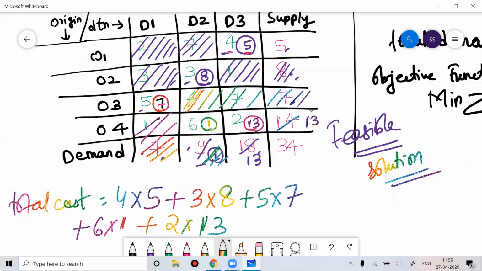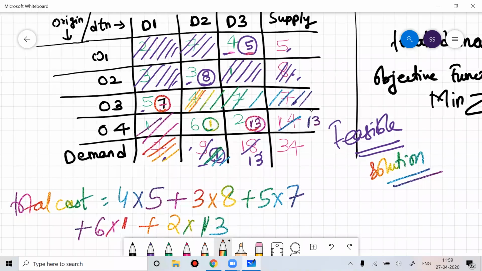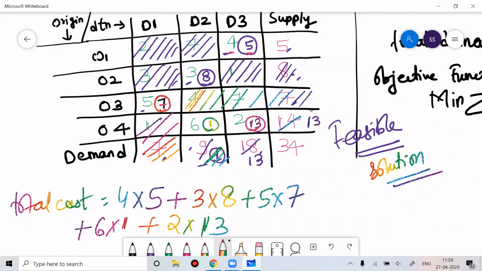So this is the total cost involved. So you can solve this and you'll get the total cost which are involved here. So this is one way of solving the problem. So when you see a problem, there are two things you have to check in the problem.